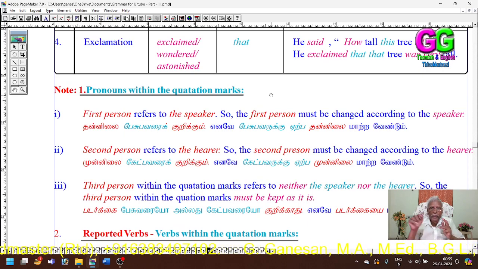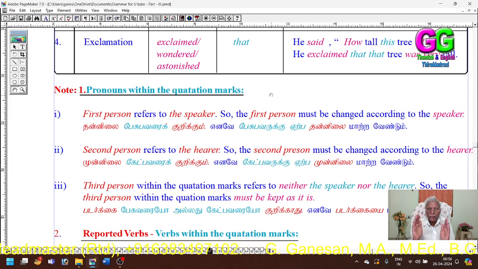The first person in the reported part would refer to the speaker, so the first person should be changed according to the subject, the speaker. The second person in the reported part would refer to the hearer, so it should be changed according to the hearer.